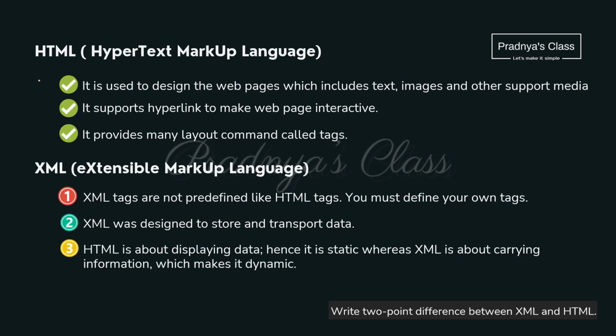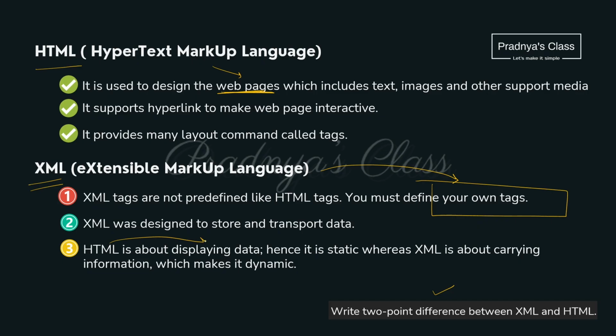Let's discuss this topic because we have got a question based on it. Difference between XML and HTML. The first is HTML, Hypertext Markup Language. It is used to design web pages. Then what is XML? Extensible Markup Language. The specialty of this language is you can design your own tags.